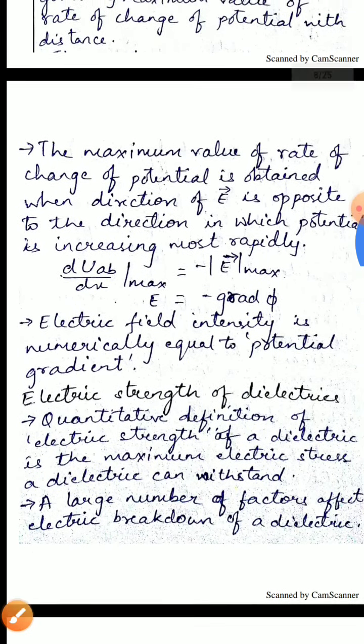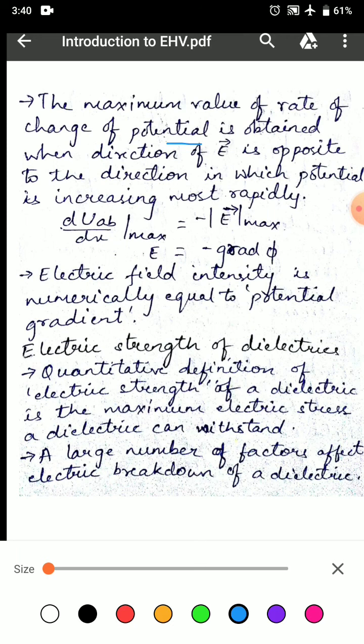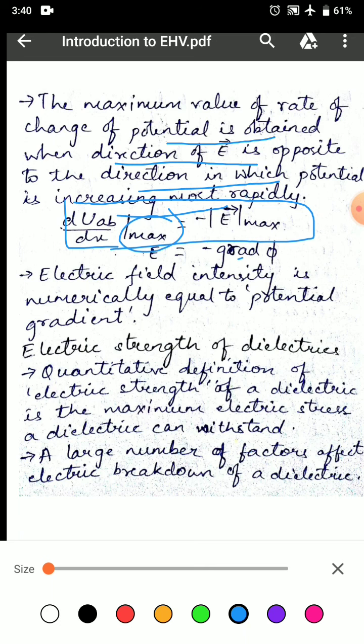The maximum value of rate of change of potential is obtained when the direction of E is opposite to the direction in which potential is increasing more rapidly, which can be stated as: differentiating U_AB with respect to x at maximum we get minus E max, where E is equal to minus gradient phi. Electric field intensity is numerically equal to potential gradient.